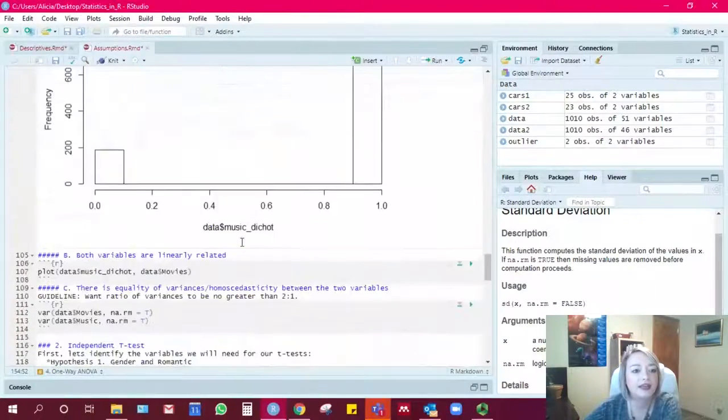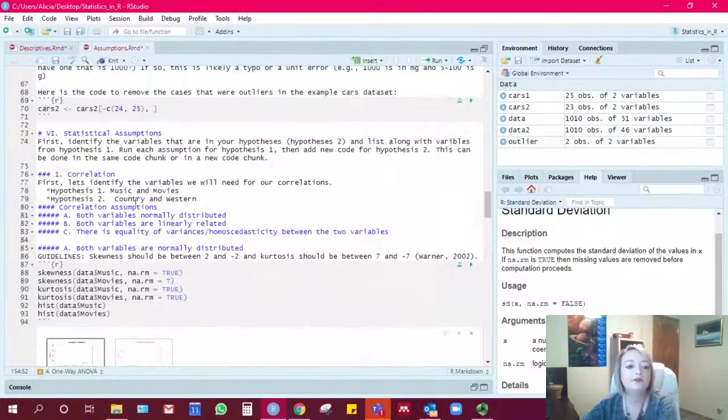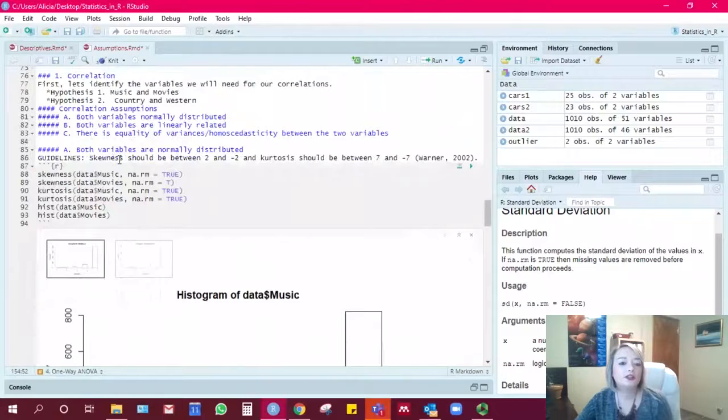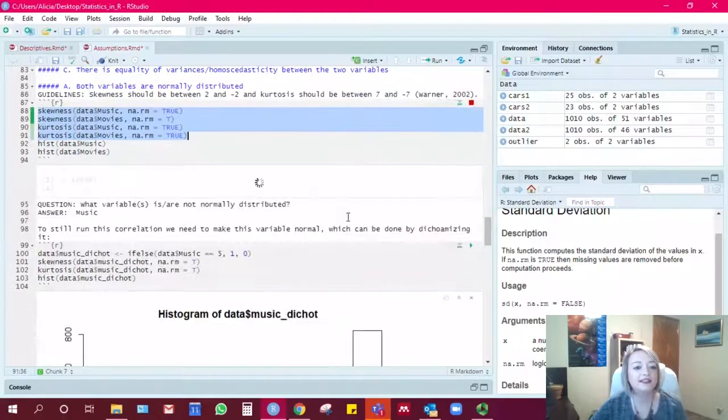Okay, now we're going to test the assumptions for a correlation. Assumptions for a correlation include that both variables are normally distributed, both variables are linearly related, and that there's equality of variances or homoscedasticity between the two variables. So the skewness should be between 2 and -2, and kurtosis should be between 7 and -7 for sufficient normality. So we're going to go ahead and run the skewness and kurtosis for music and movies.